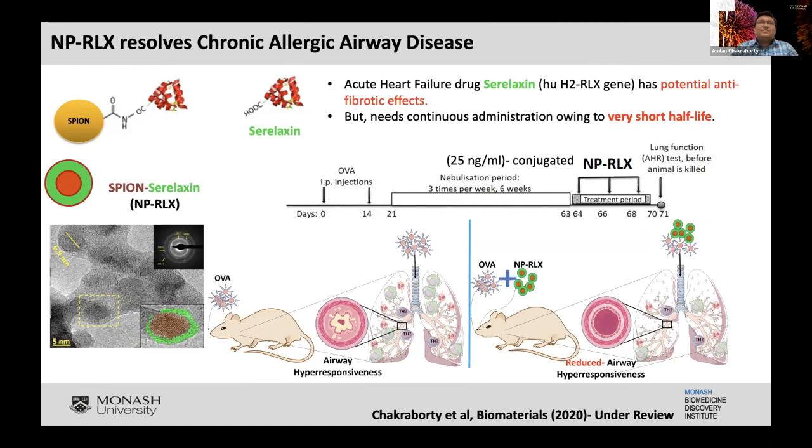That's exactly a good question. Serelaxin has been shown to have anti-fibrotic effects, and that is the key reason why we are trying to use it as an anti-remodeling drug. Not only for chronic allergic airway disease, we have shown this in cardiomyopathy and acute heart failure in clinical trials, and in other fibrotic diseases of the kidney and liver.